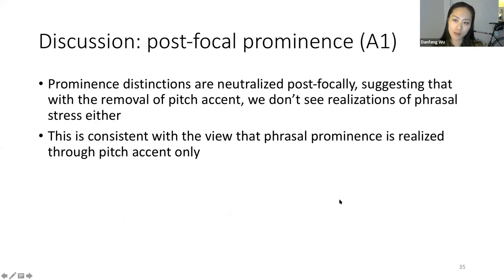To discuss, the answer to the first research question was that post-prominence distinctions seem to be neutralized postfocally, suggesting that with the removal of pitch accent, we don't see realizations of phrasal stress either. This is consistent with the view that phrasal prominence is realized through pitch accent only.